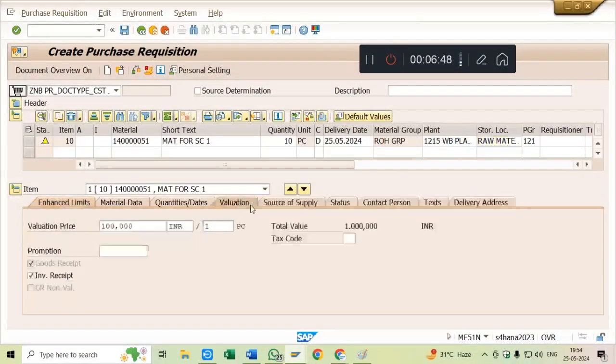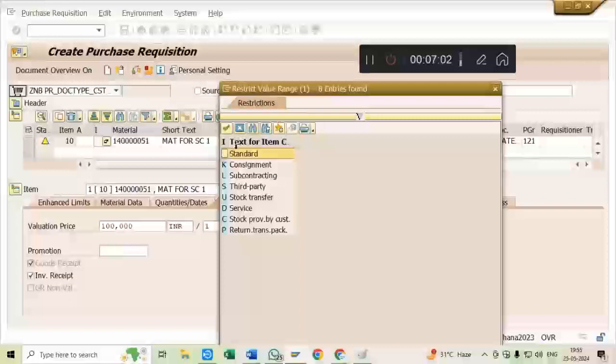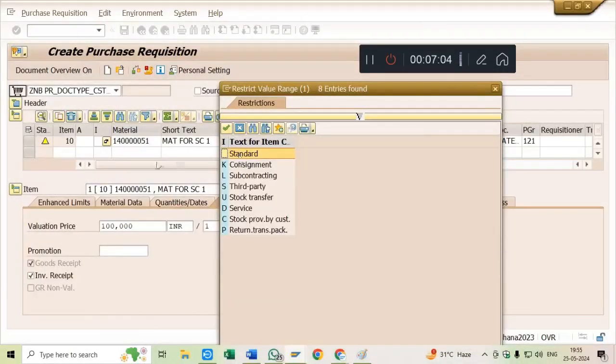here you can see that there is a tab called the valuation tab, right? We are getting a valuation tab here, but whenever we look at this particular item category, what have we been working with till now? Till now we keep this item category as blank. Blank stands for the standard, okay? But today we are going to take this consignment item category, okay?